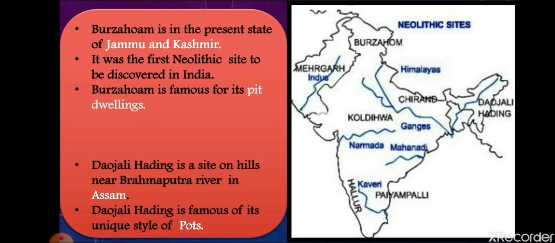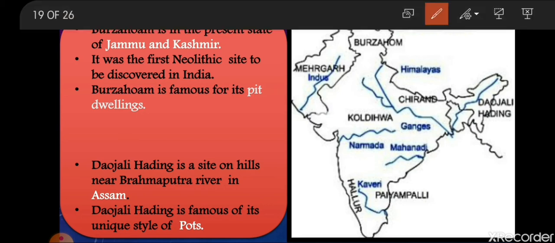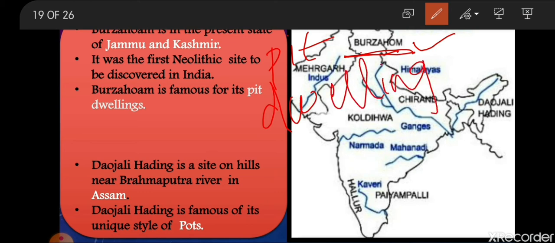Now the next two sites are Burzahom and Daojali Hading. Burzahom is in Jammu and Kashmir. I have explained earlier that Burzahom is famous for its pit dwellings. Dwelling means houses where people live, and pit means they used to dig the ground for making their houses. Daojali Hading is in Assam, and it is famous for its unique style of pottery.